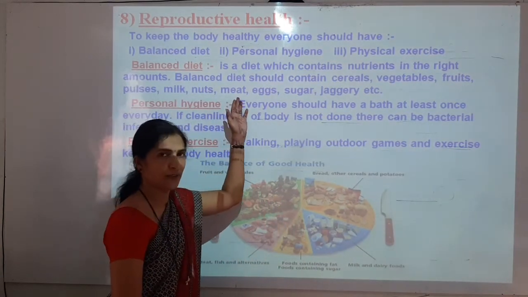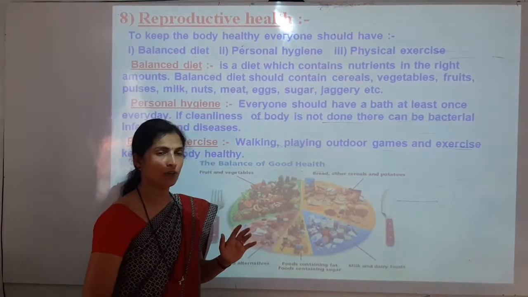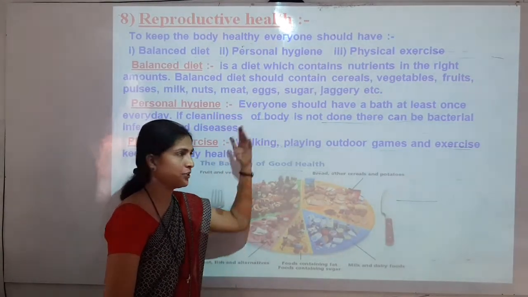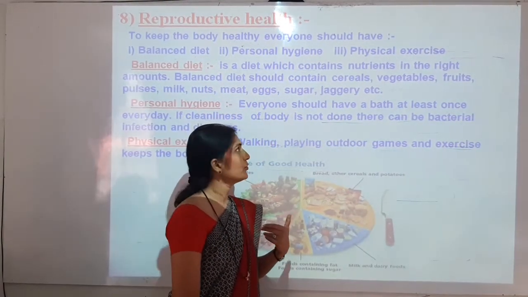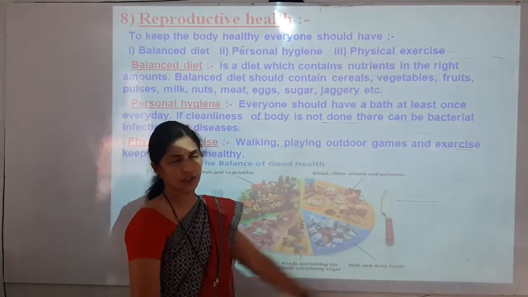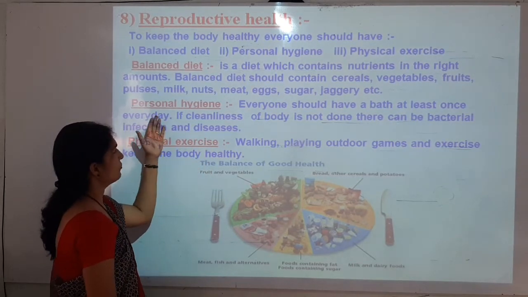Now meat, if you are vegetarian then it's okay, but if you are non-vegetarian then you can eat meat and eggs, by which again our body will get different types of nutrients. Sugar and jaggery, we already have in our diet. So these are the important food components we should include.